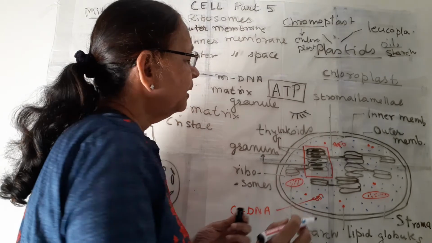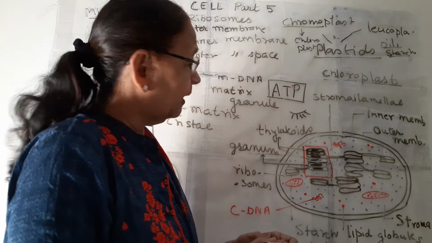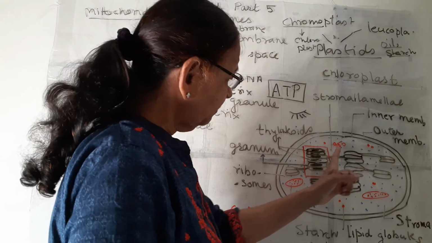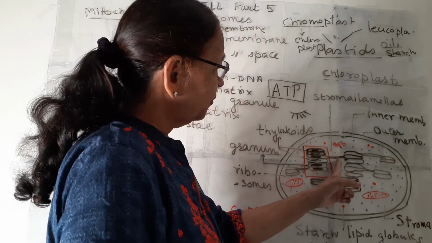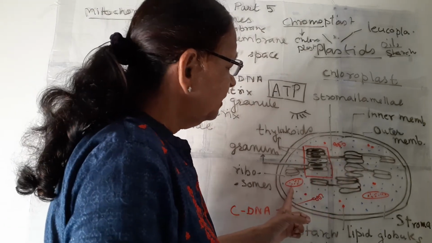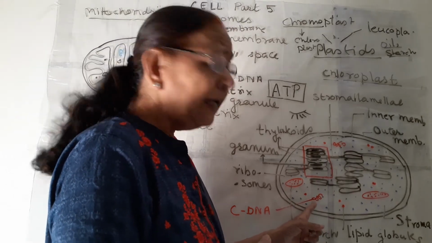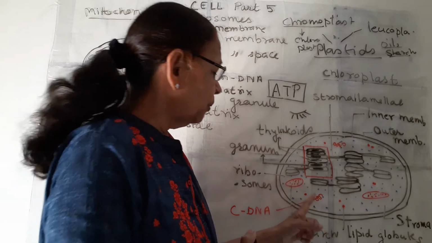Sunlight is absorbed by this chlorophyll and photosynthesis takes place. So this is grana, this is interstromal lamellae, then starch.